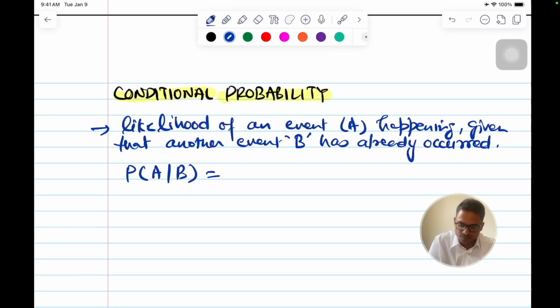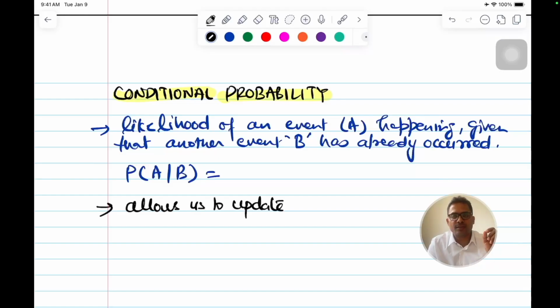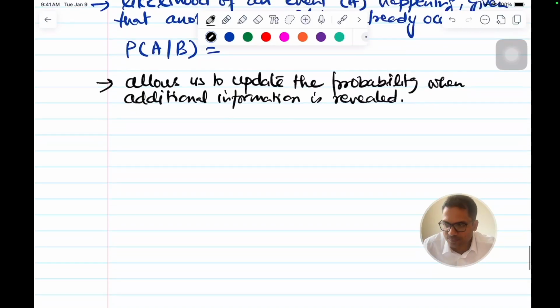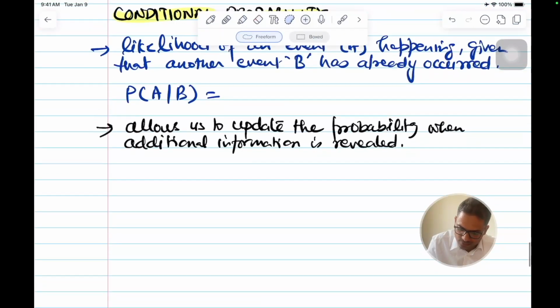I'll write that also. This conditional probability allows us to update the probability when additional information is known or revealed. This is the more important thing that you need to understand. I'll give you an example and you will understand that. Let me give you the definition first.